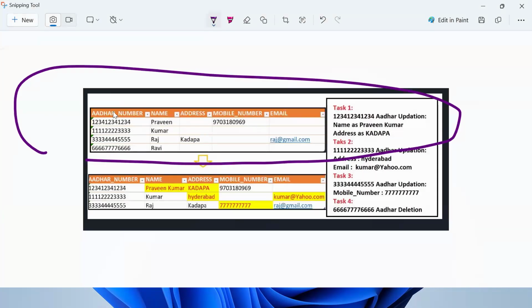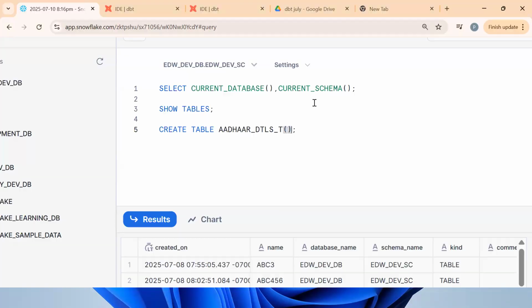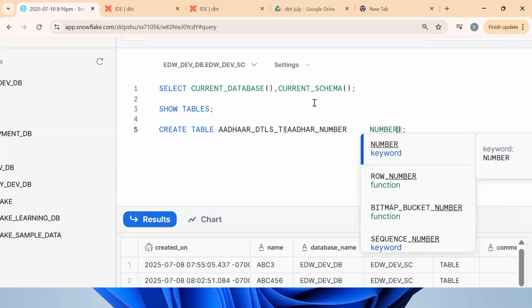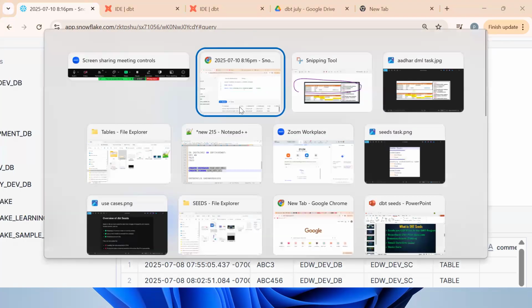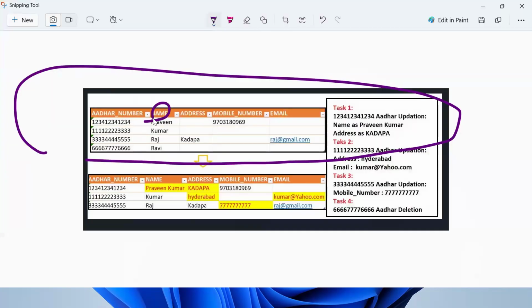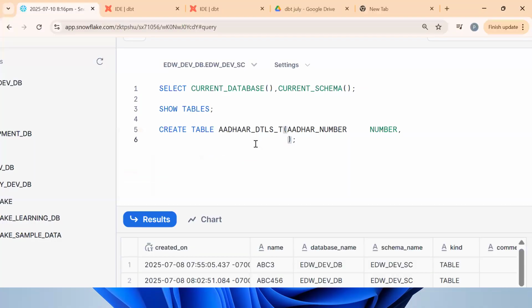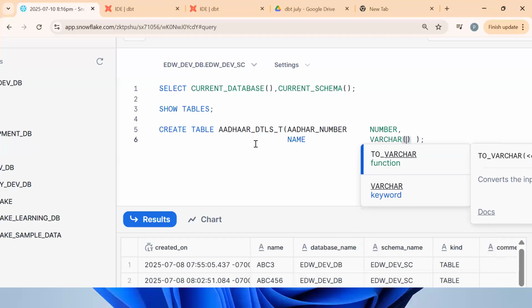Other number is what data type? It's a number data type. Next, name. Name is what data type? Varchar, varchar of 80.